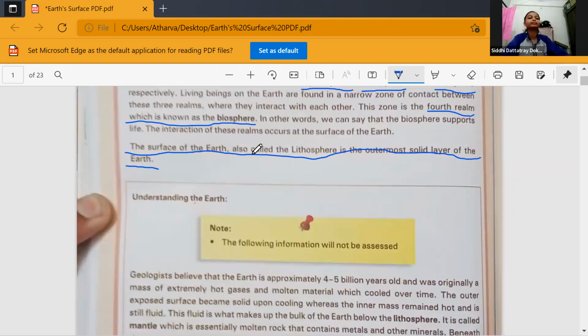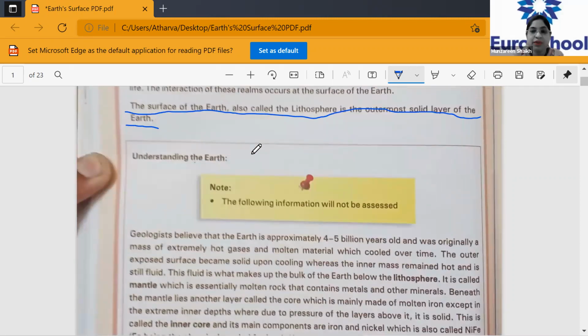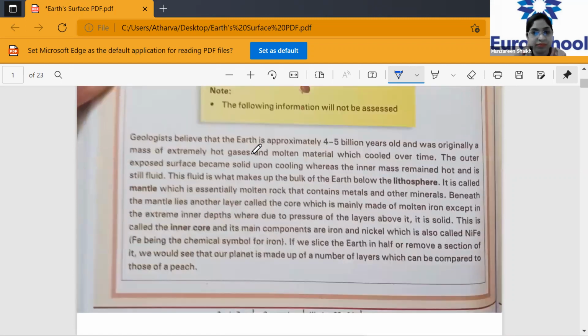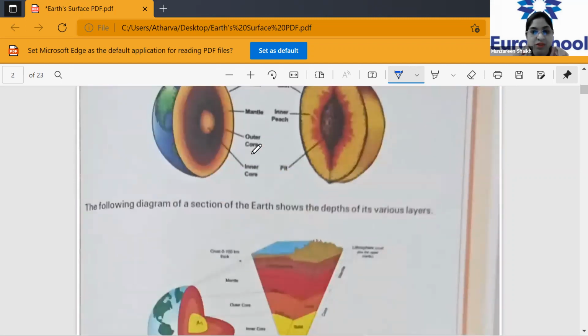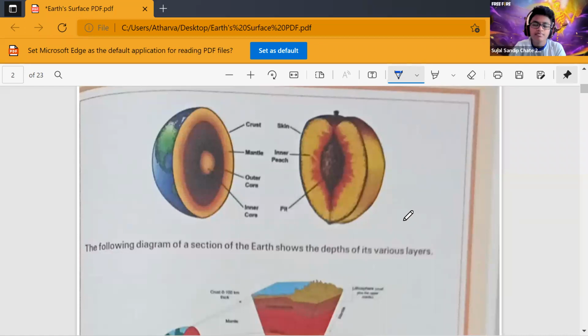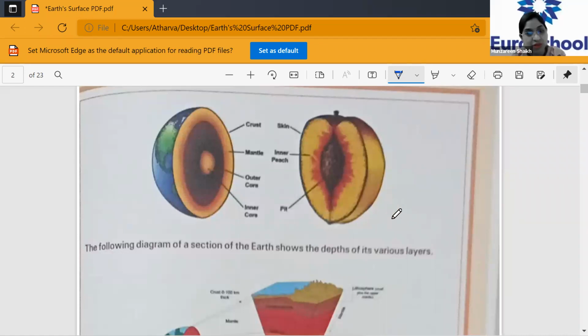Okay, just scroll down, please. You all can read this, children. All right, so you must have seen these diagrams of the earth's crust. The following diagram of a section of earth shows the depths of various layers in the earth. You had done this earlier in the previous classes: crust, mantle, outer core, inner core, in fourth standard. So it is just like a revision for you all.